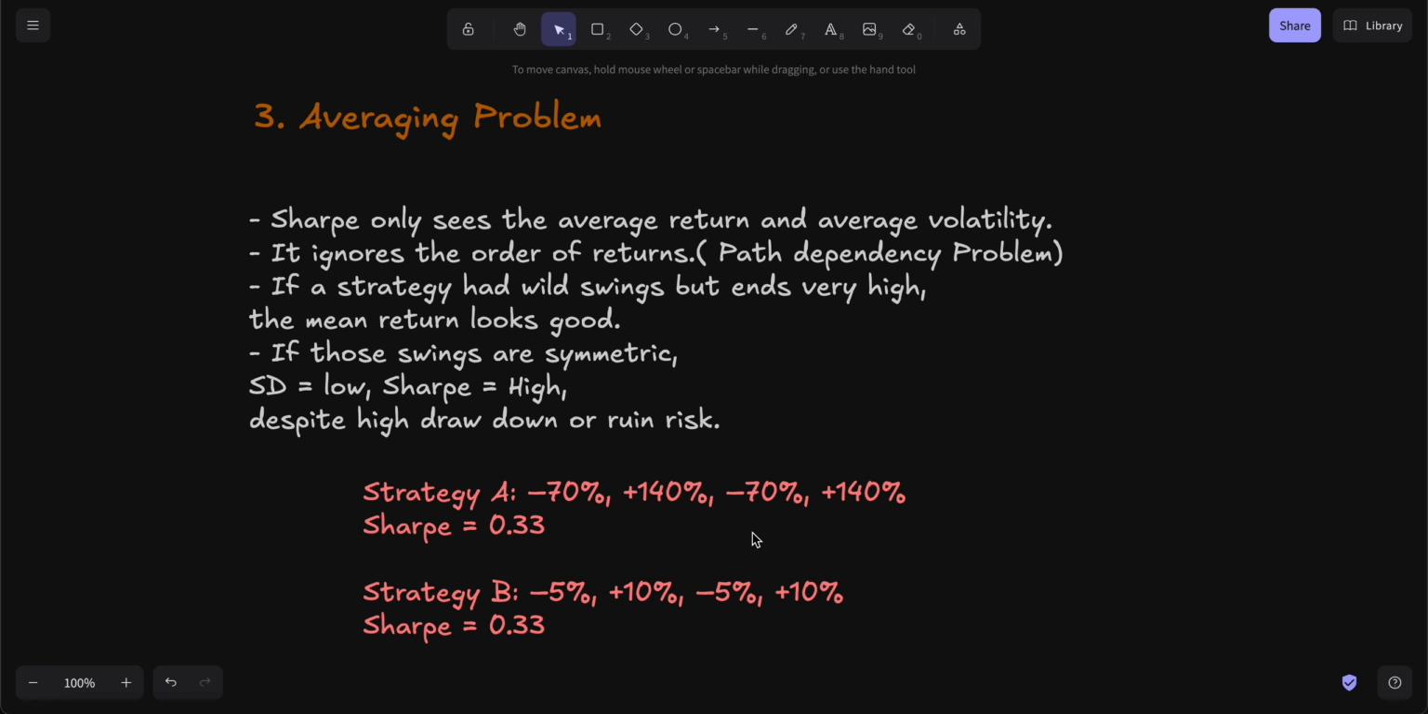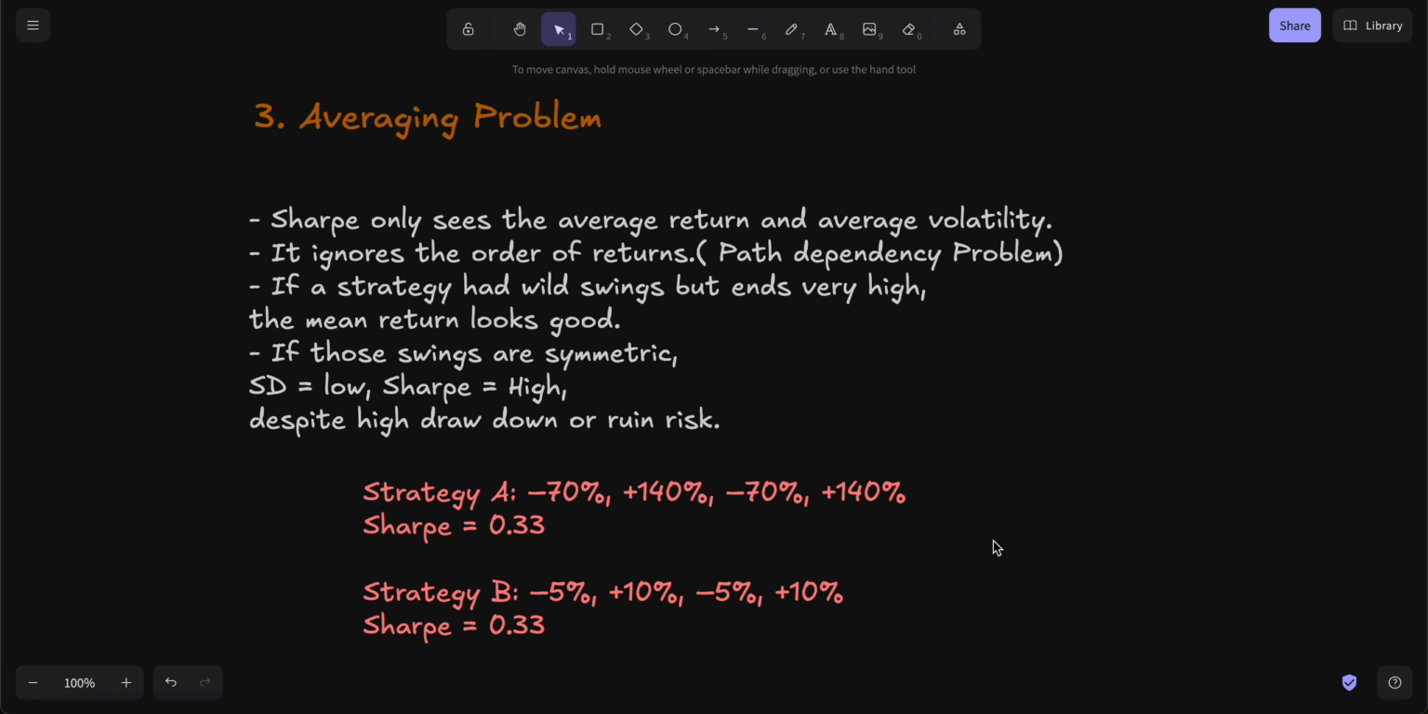So let's take the example here, for example, strategy A and strategy B, and look at strategy A. We've got minus 70%, 140, minus 70, and 140, right? So imagine your $100,000 fund goes from $100,000 to $30,000. That's a 70% drawdown. That's bad. Most people would quit. Most people would just say, you know what, I've just lost $70,000 of my $100,000 fund. I don't want to trade anymore.